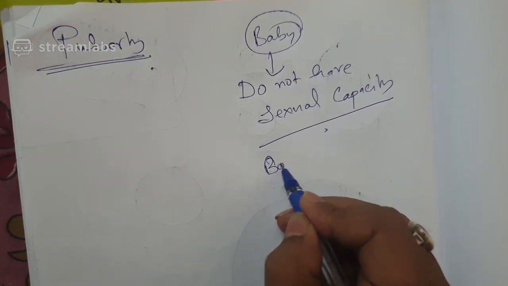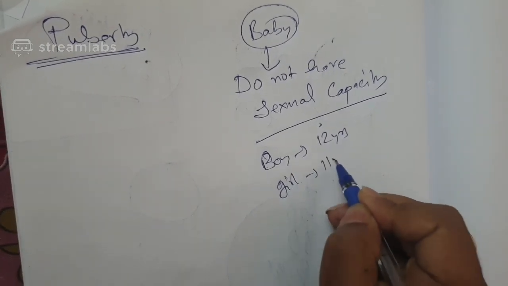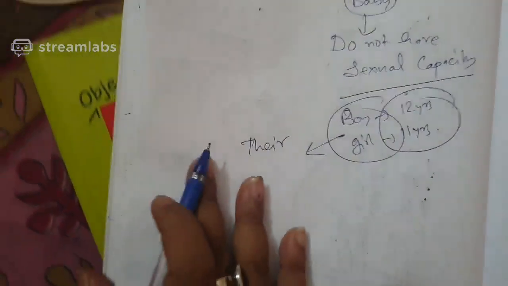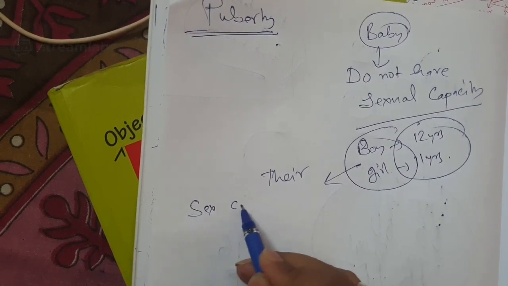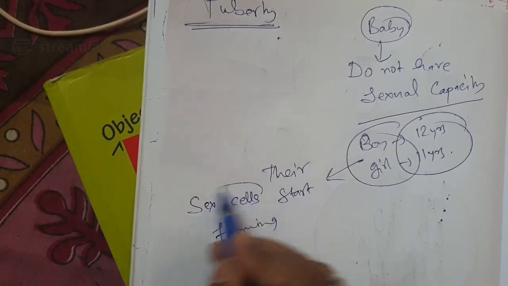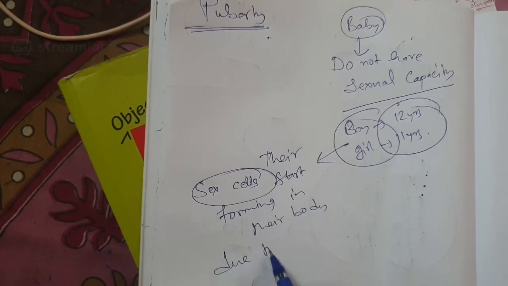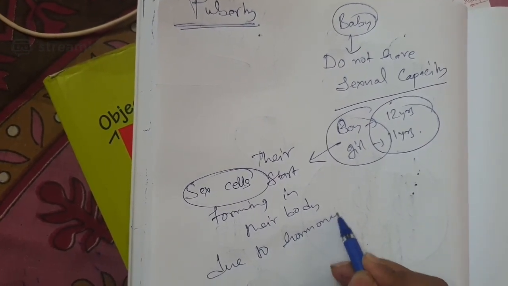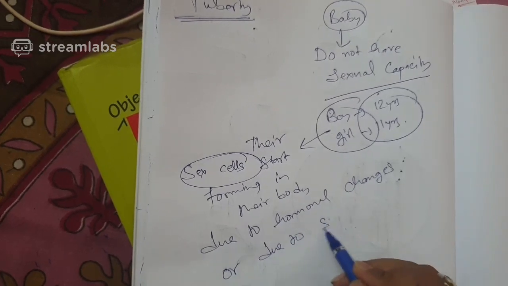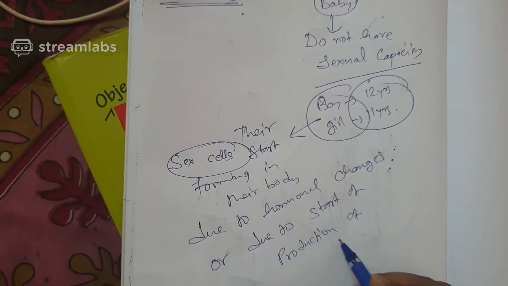Slowly, when a boy, in case of human beings, becomes 12 years, when a girl becomes 11 years or so, their sex cells, or their gametes, start forming in their body. Due to what? Due to hormonal changes, or due to the start of production of sex hormones.